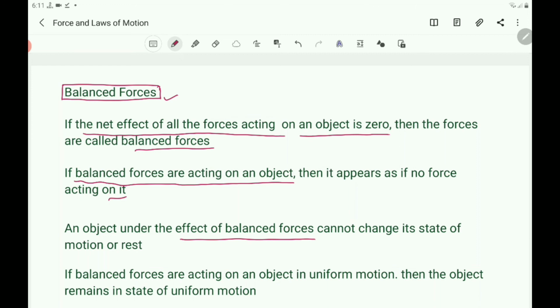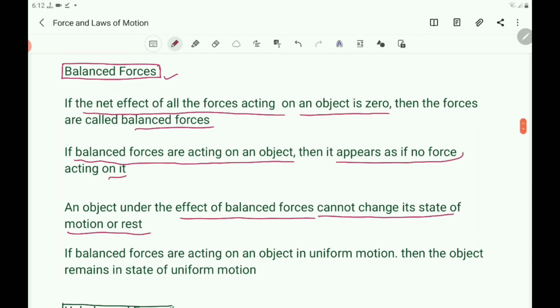Here, why does it appear as if no force is acting on it? Balanced forces cannot change its state of motion or rest. If balanced forces are acting on an object in uniform motion, the object remains in a state of uniform motion.